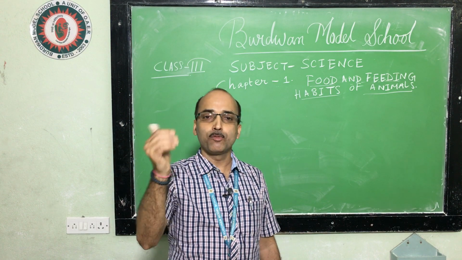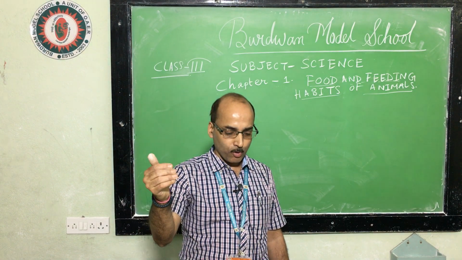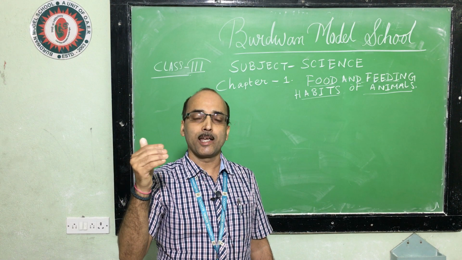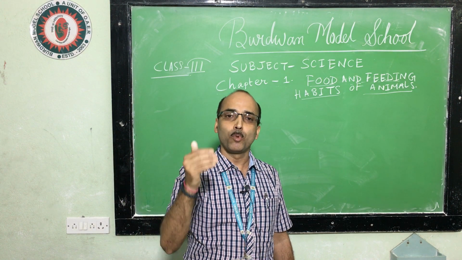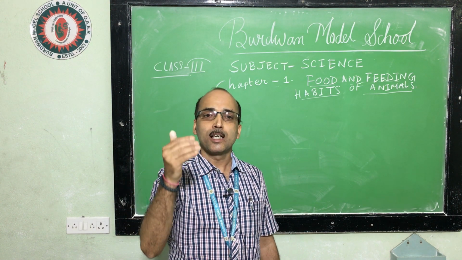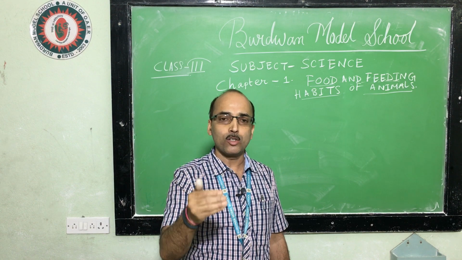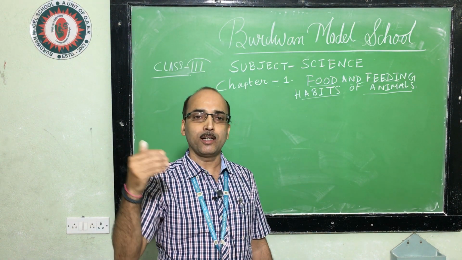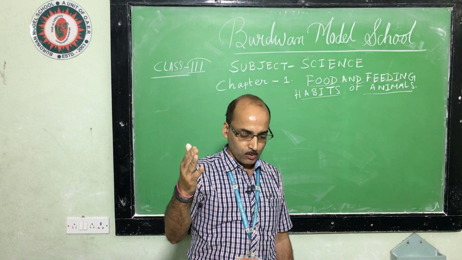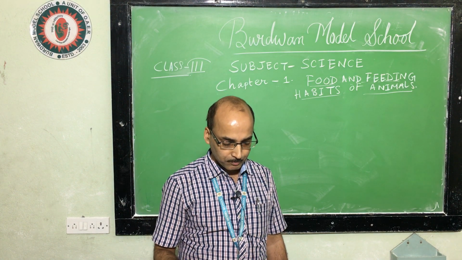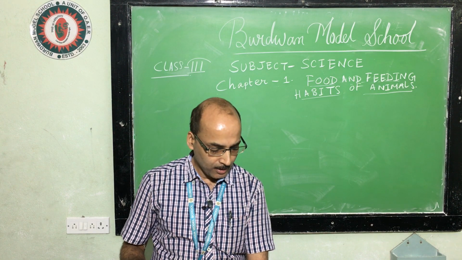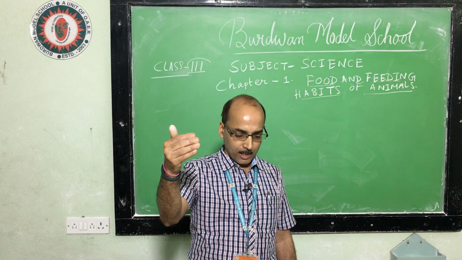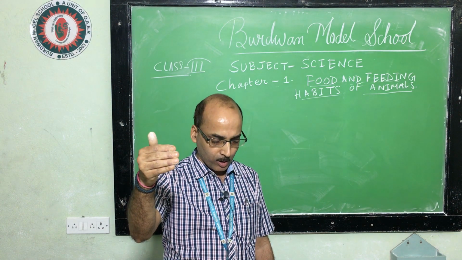Then we have seen omnivores. What are omnivores or omnivorous animals? Animals that eat both plants as well as flesh of animals are called omnivores. For example, crow, bear. We human beings are also omnivores.